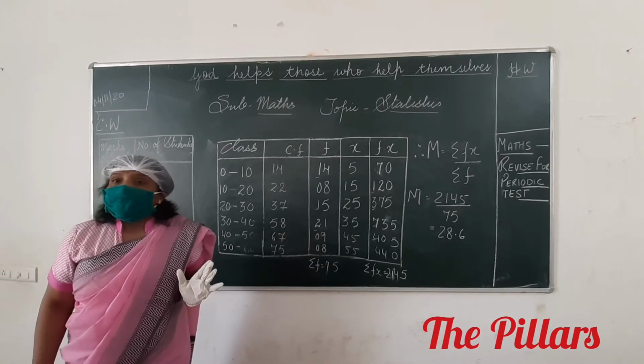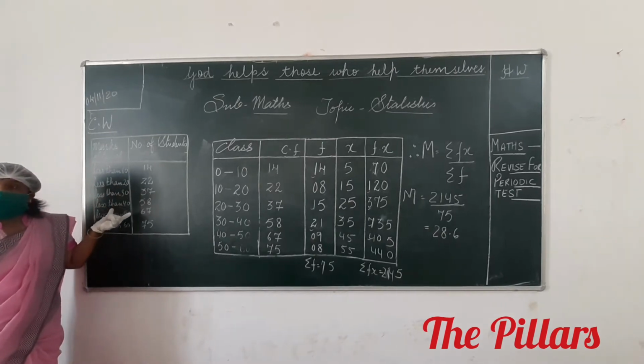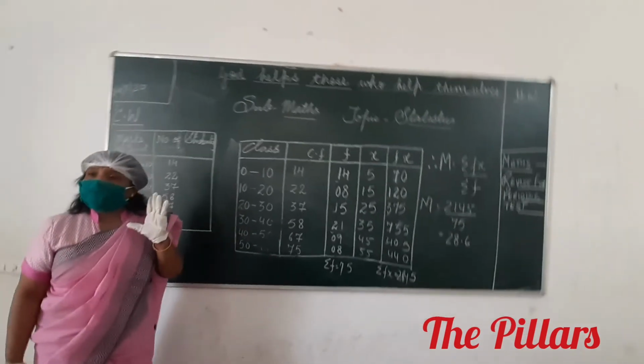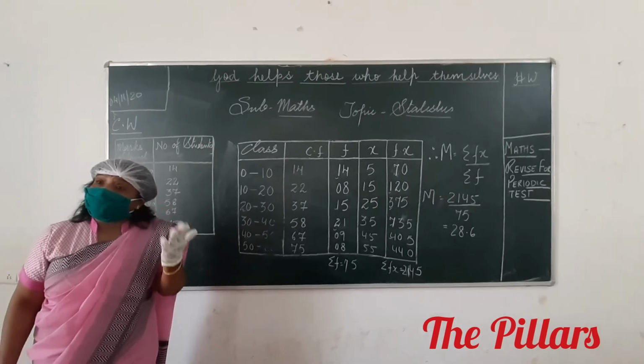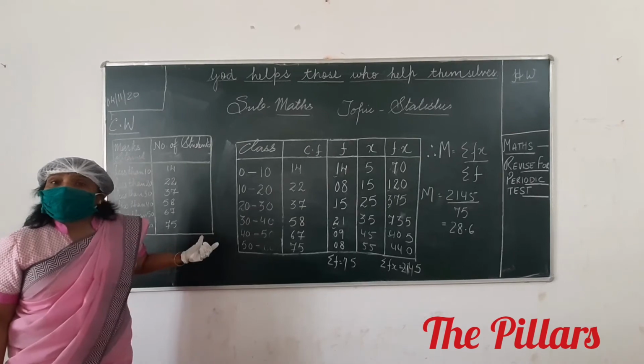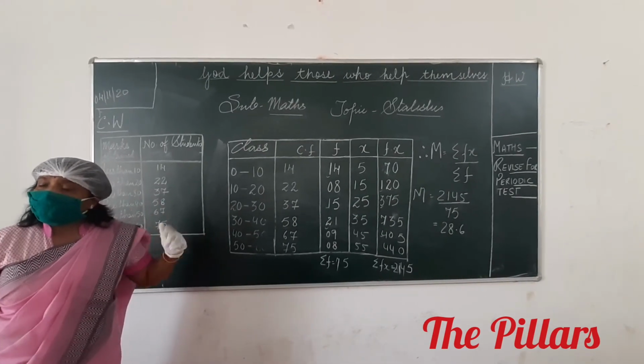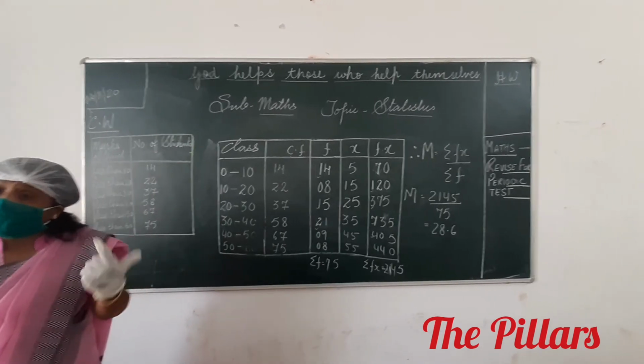Yes or no? So, if the question is of this form, less than 10, less than 20, less than 30, you understood? First of all, we have to convert it into an exclusive class interval form. And these frequency, number of students, what is this given to you? Cumulative frequency.